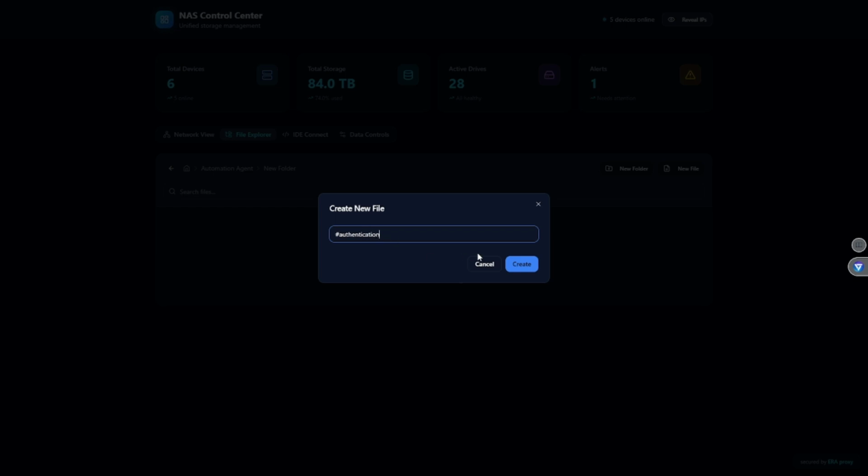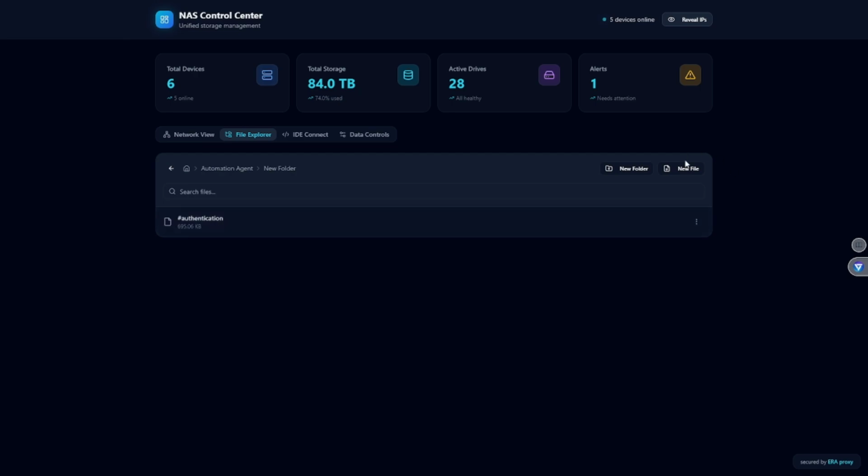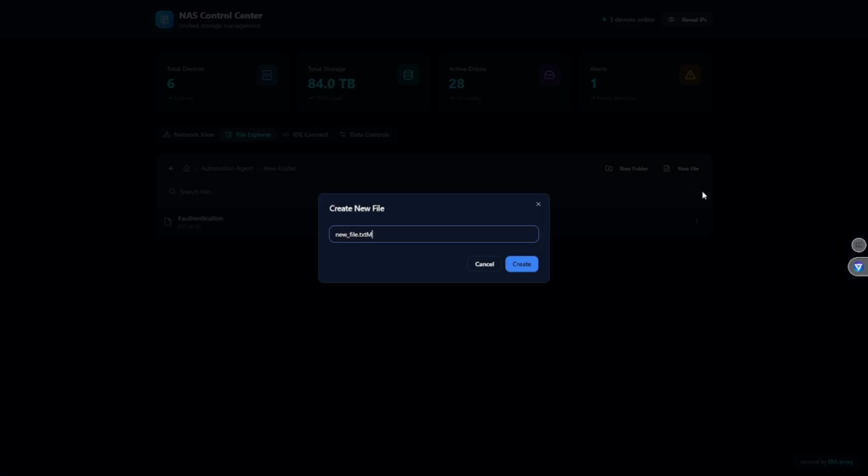We can put hashtag authentication for the authentication files, and then we can put mount to mount our NAS. Just mount -t NFS. Now we have to put my IP address, or I can just put the name era_dev /mnt/era_dev.